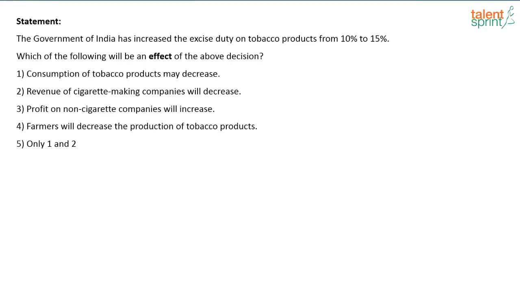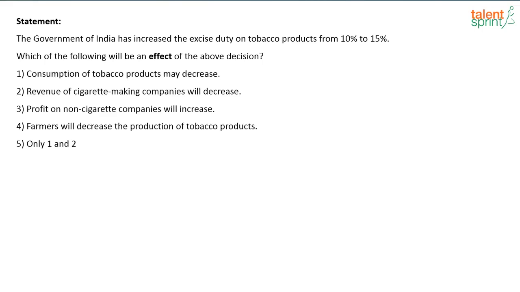The government of India has increased the excise duty on tobacco products from 10% to 15%. Which of the following will be an effect of the above decision? First option is consumption of tobacco products may decrease. Second option says revenue of cigarette making companies will decrease. Profit on non-cigarette companies will increase. Farmers will decrease the production of tobacco products.